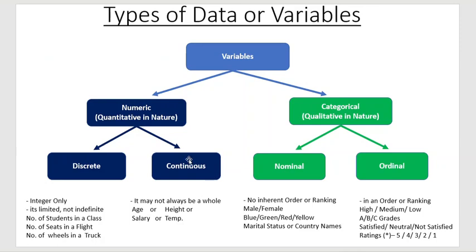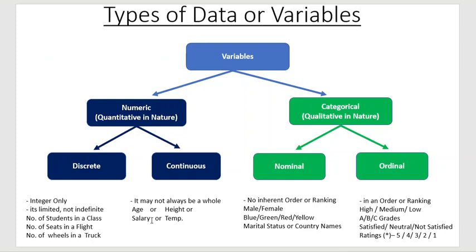Now continuous variables. A continuous variable may not be a whole number. For example, the age of a person. A person's age can be 26 years or 27 years or maybe 26.5 years, considering 0.5 years as six months. Similarly, the height of a person can be 5 feet, 6 feet, 5.5 feet, 5.7 feet, 5.8 feet, and so on. Another example is salary. The salary of a person can be 25 lakhs per year or maybe 25.3 lakhs per year.